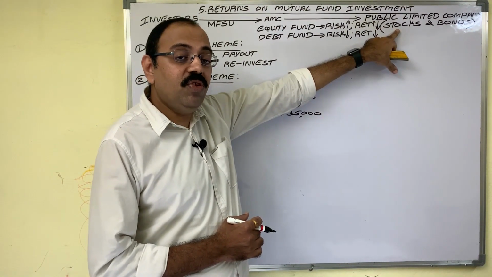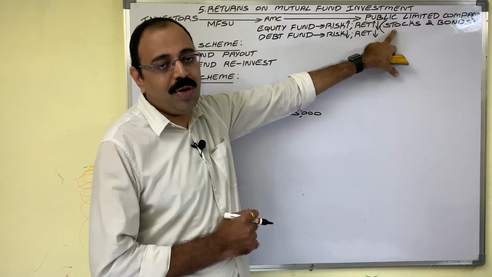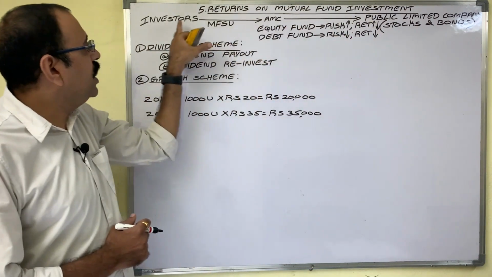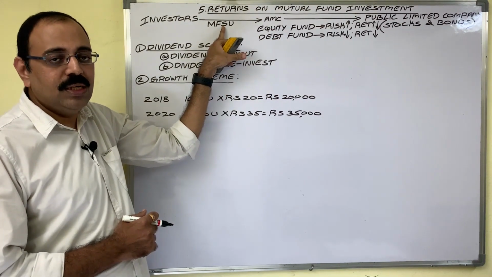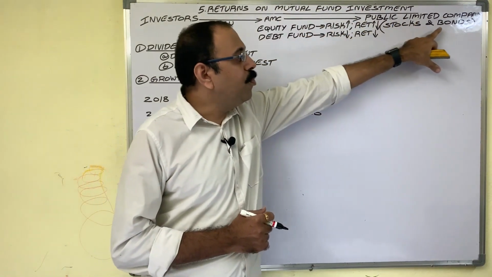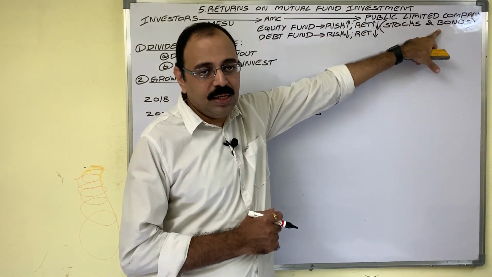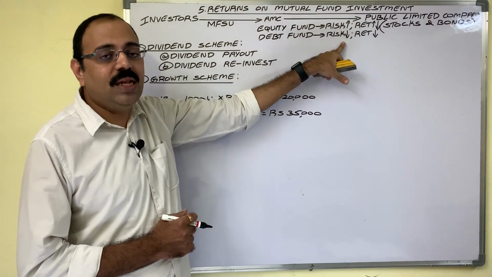Then how the returns will be? As risk is more, returns will be more. Suppose investor purchased debt fund scheme units, then AMC invests that money in bonds of limited companies, then the returns will be less because risk is less.